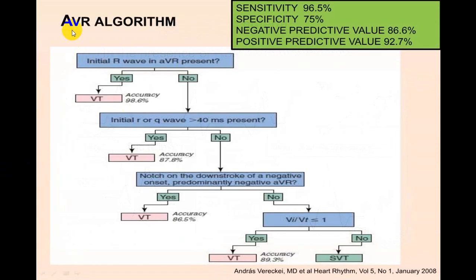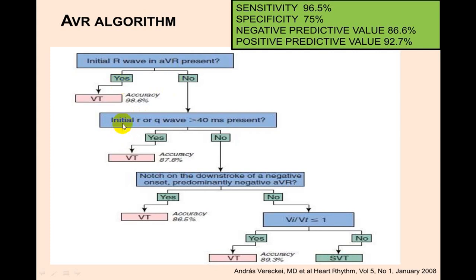There is something called the aVR algorithm. Sometimes, if you cannot make out, you go for an aVR algorithm. What is being said is that in aVR, if there is an initial R wave, and the answer is yes, it is straightforward VT.